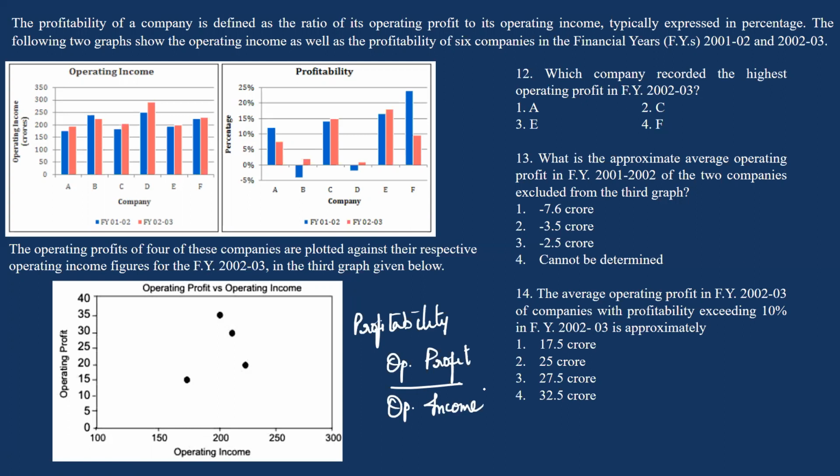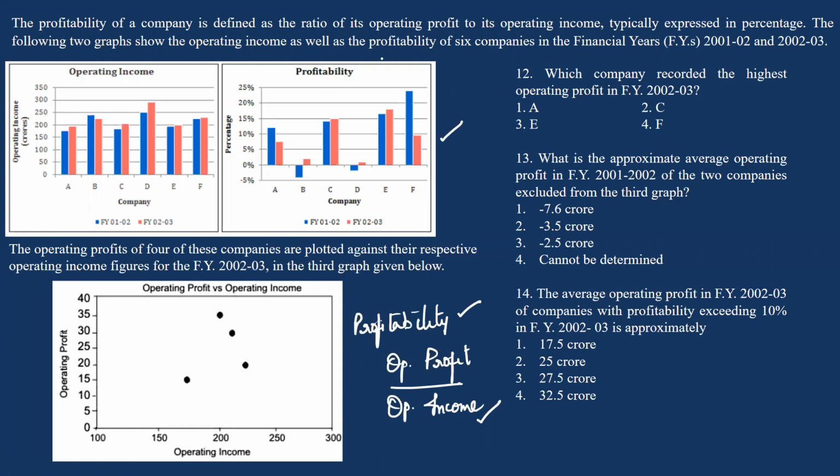The following 2 graphs show the operating income as well as the profitability of 6 companies. So you are given profitability and operating income, from which you can calculate the operating profit. From these 2 graphs you can find the operating profits.